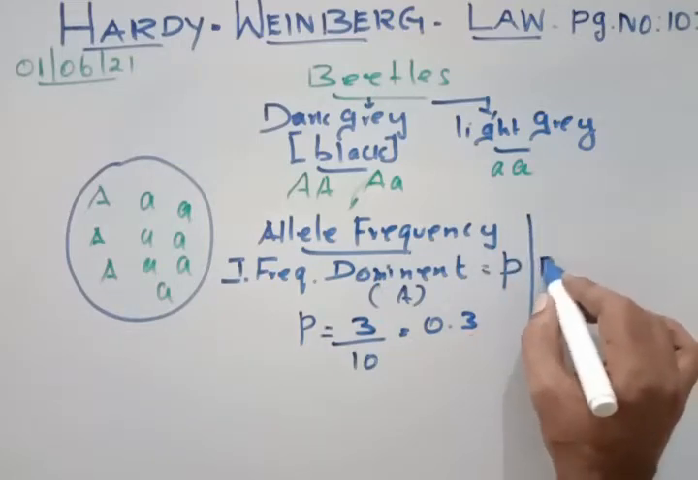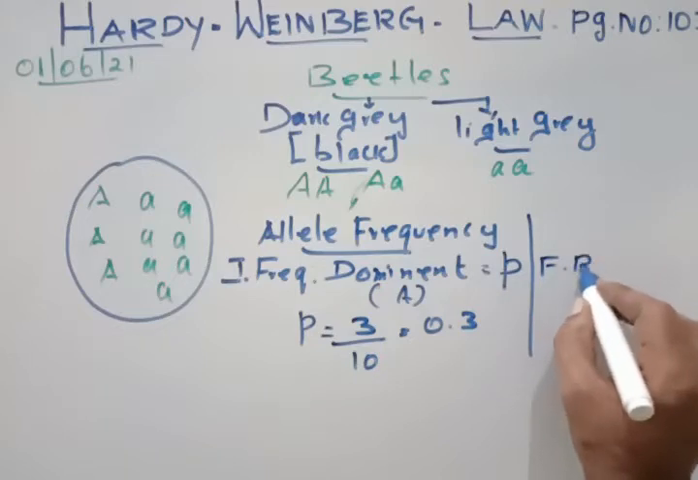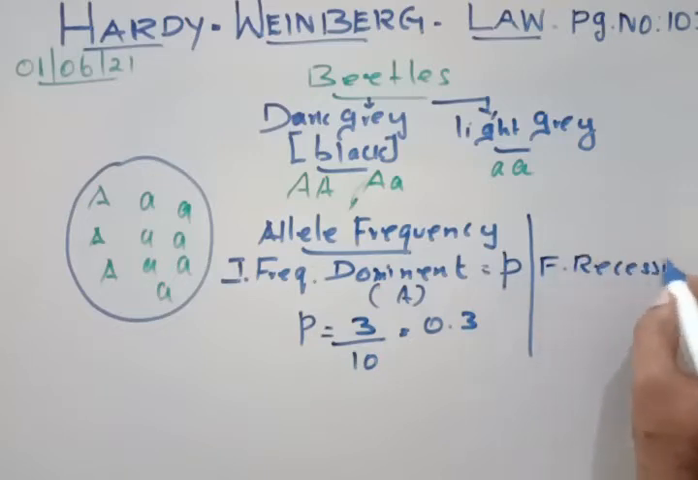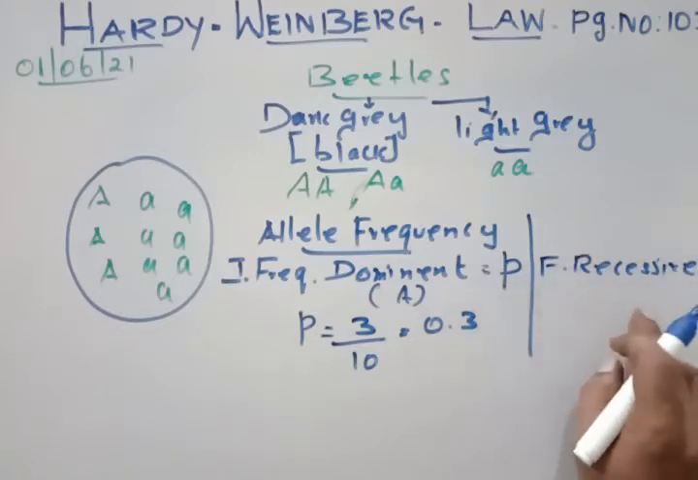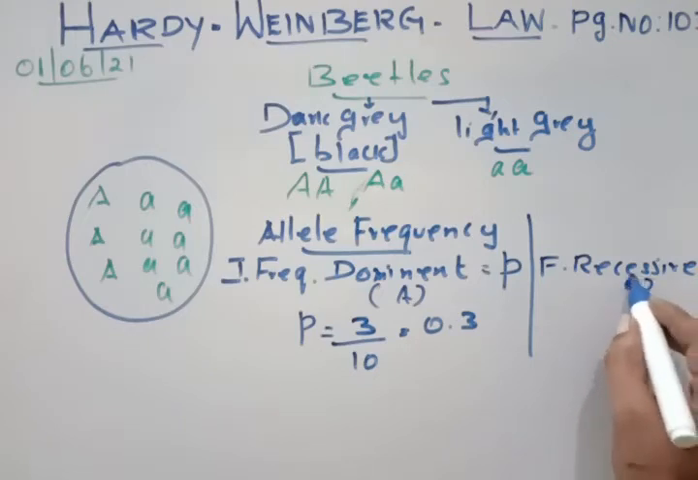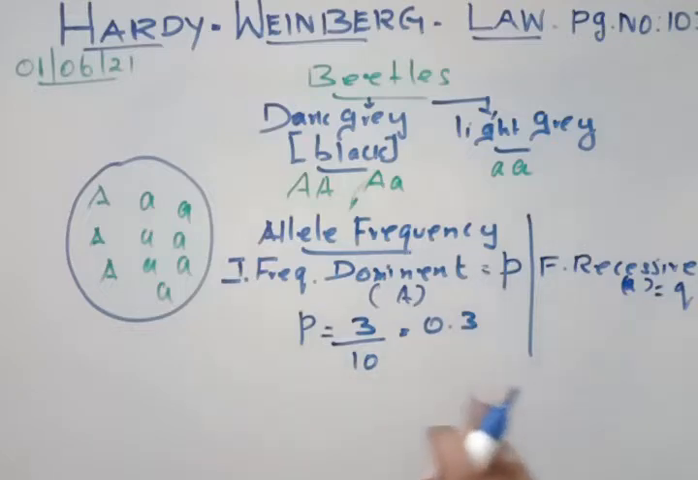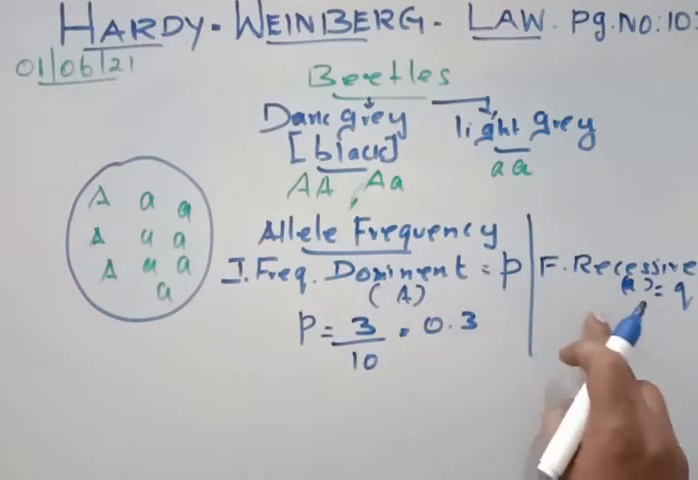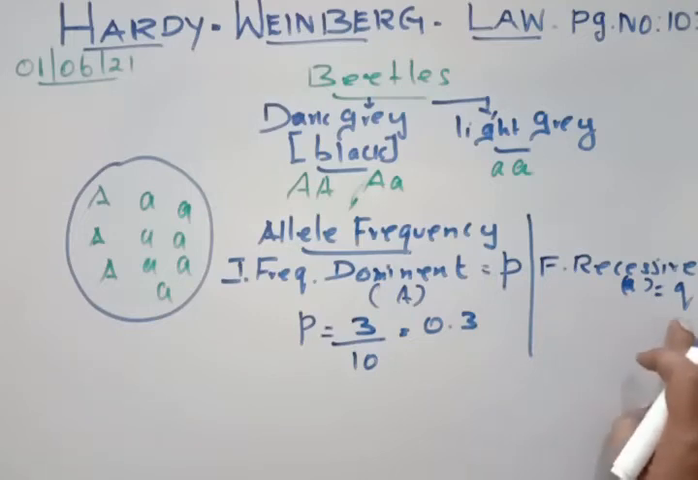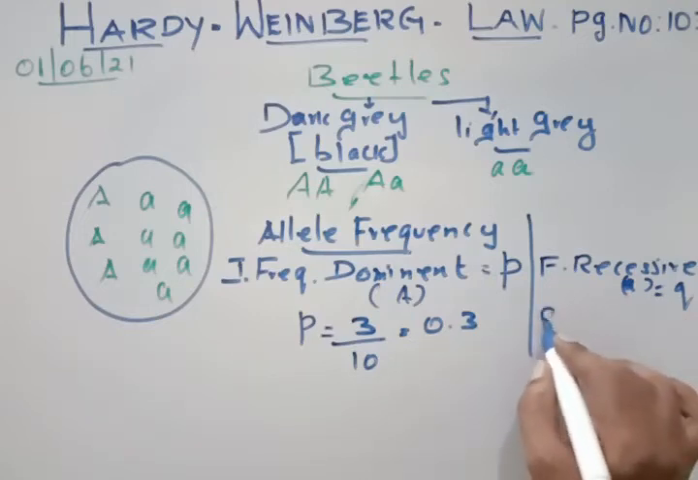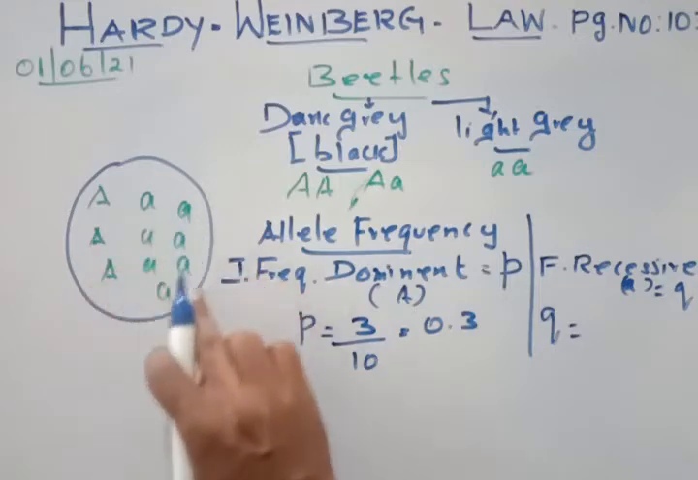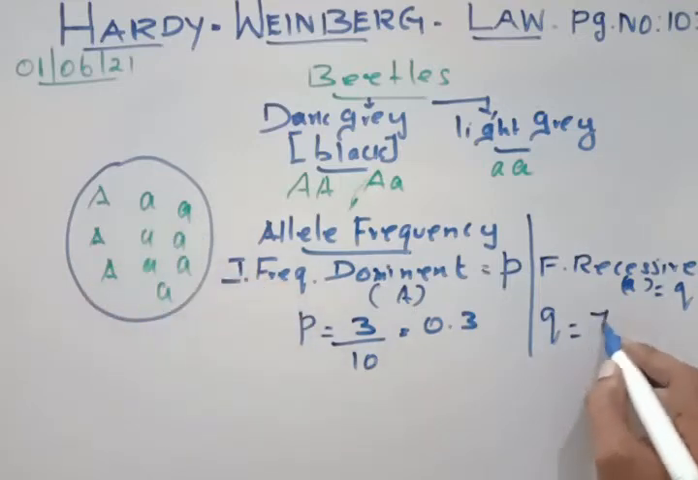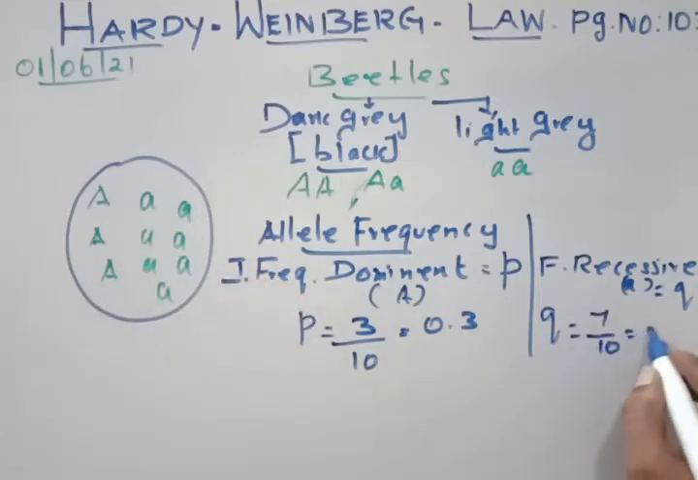The second one is the frequency of the recessive allele. The recessive allele, small a, is represented by Q. So the dominant allele A is represented by P, and the recessive small a is represented by Q. So here Q is equal to, how many small a are there? 7 divided by 10, so 0.7.